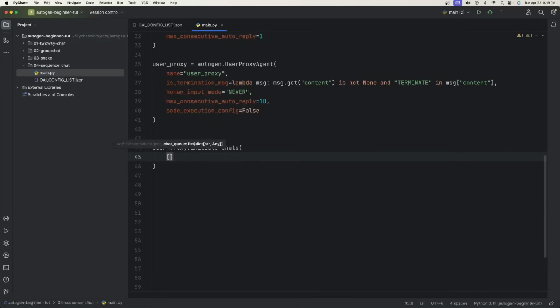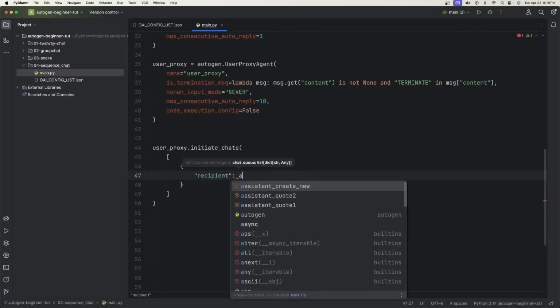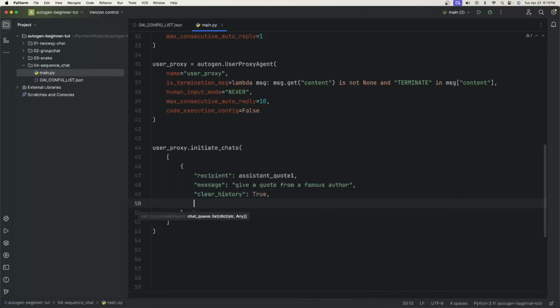And inside of here, you want to create an array of chats. So then we have a dictionary, and the first property is the recipient. And the first assistant that I want to go in the sequential order is assistant underscore quote 1. The message is the next property, and I want to say give a quote from a famous author. Then the next property is clear underscore history. Set that to true. The next one is silent. Set that to false. And all silent means is that if this was set to true, you wouldn't really see the chat conversation. You would just see the output and that's it.